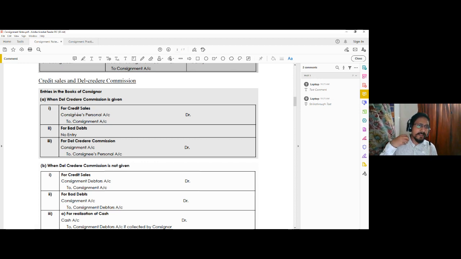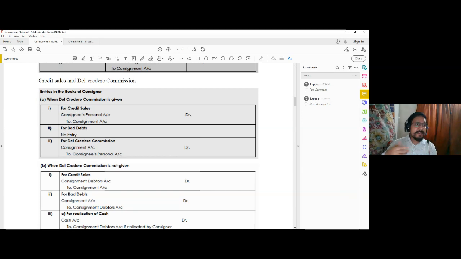So when the del credere commission is paid to the consignee, the consignor will only record all the full proceeds to be receivable from the consignee, and it will not at all record any bad debt. It will not at all record any collection from the consignment debtors, because it will be the onus of the consignee.